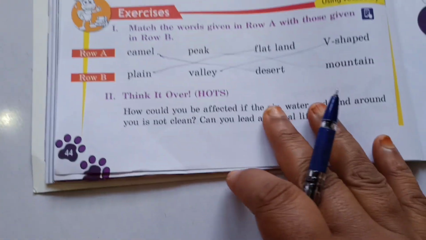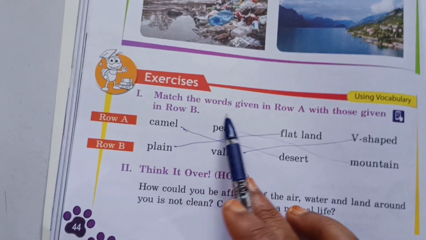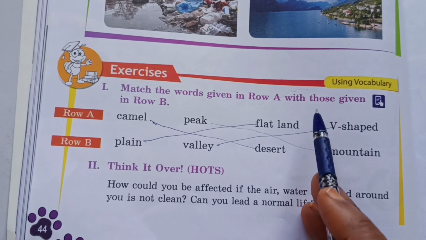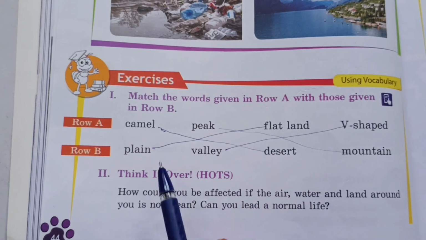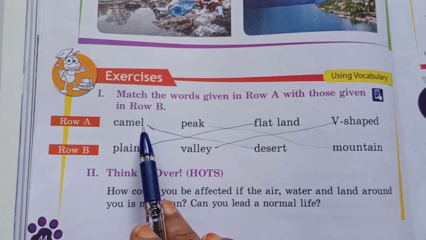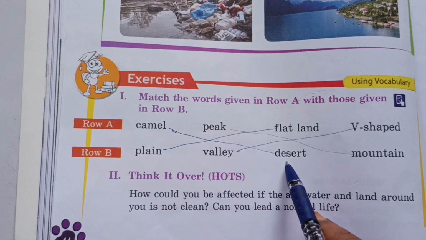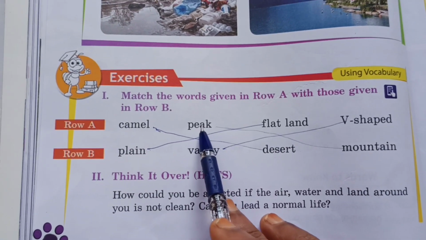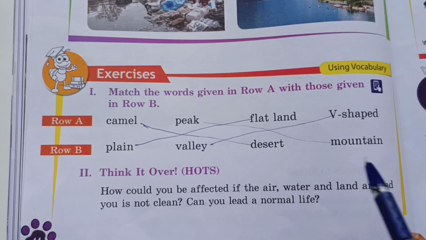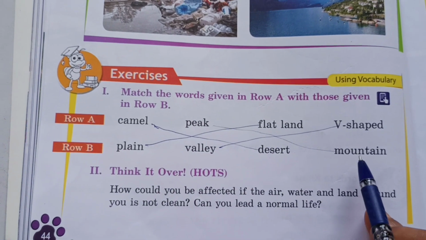Now coming to the activity, page number 44. Here the first exercise: match the words given in row A and those given in row B. So we have to choose. Camel. Camel is called the ship of the desert. So from camel to desert you draw one line. The next one, peak. The tip of the mountain is called a peak. So from peak to mountain draw one line.